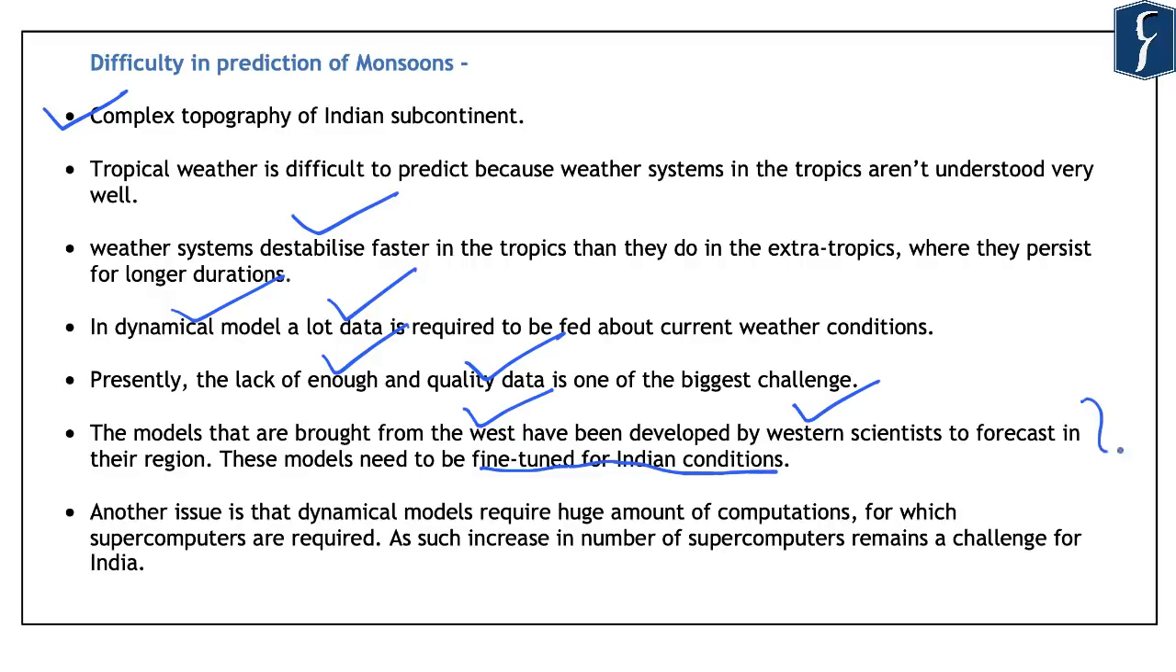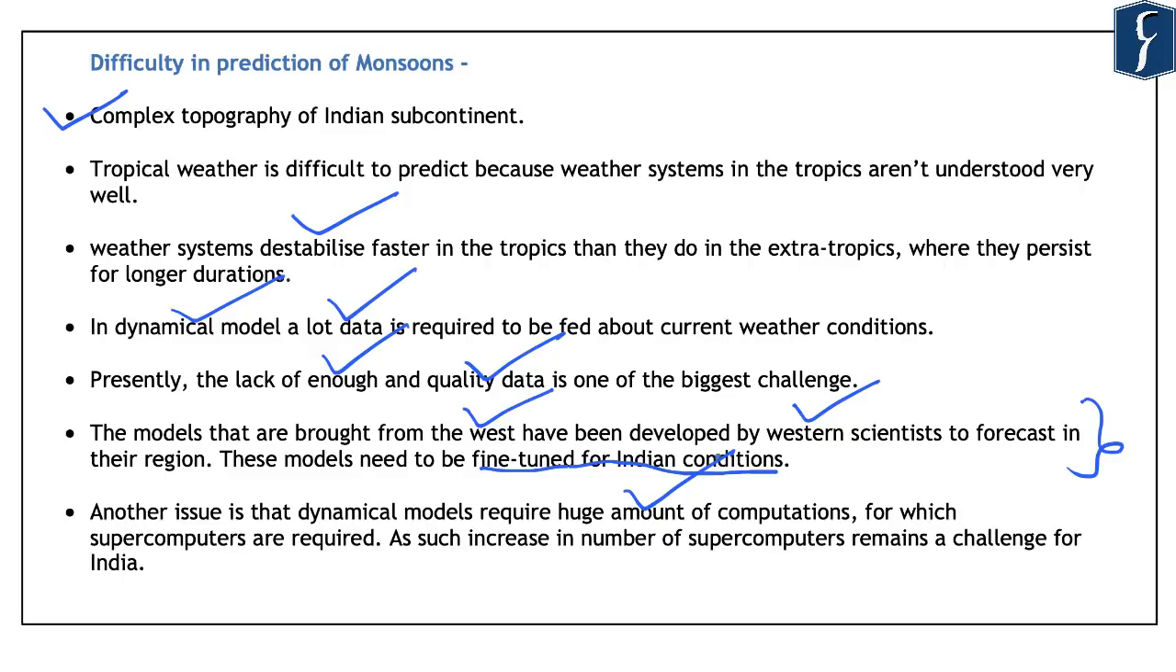So this is also one of the limitations in the prediction of the Indian monsoon, because the models used by Indian scientists have been developed by Western scientists for forecasting weather in their region. Besides this, the dynamical model also requires a huge amount of computation for which supercomputers are required. And the availability of an adequate number of supercomputers in India is also a challenge.